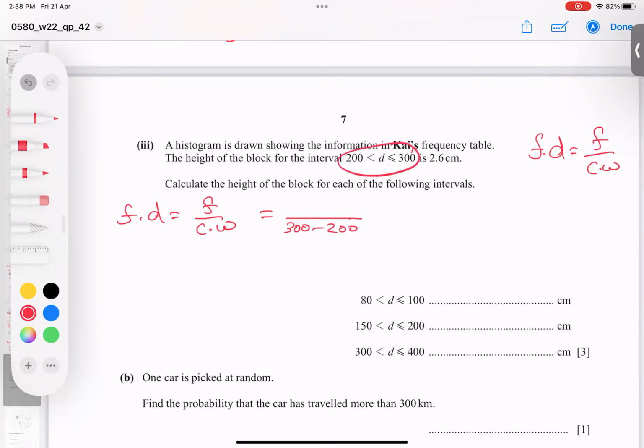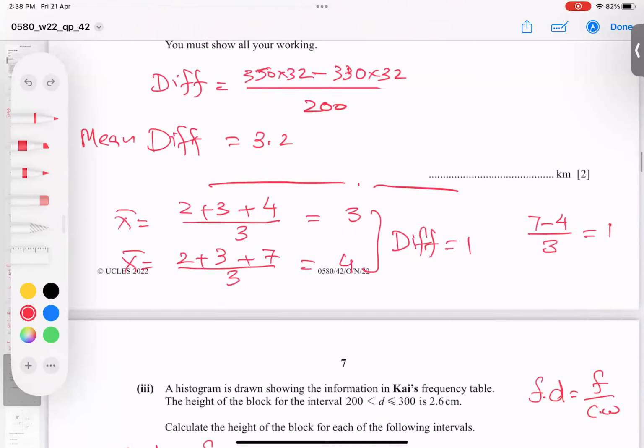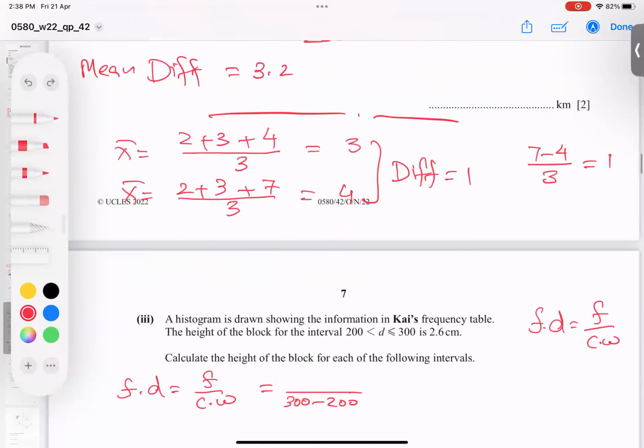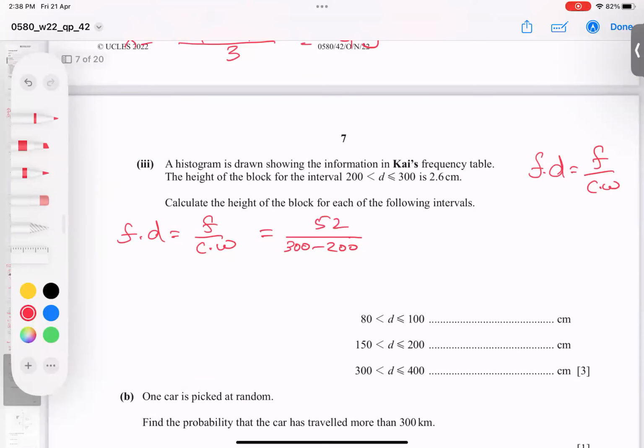And what is the frequency for this? This one is 52. So when I divide 52 by 100, my answer is 0.52. But he is showing the height, also called the height of the column, and my answer is smaller while his answer is bigger.